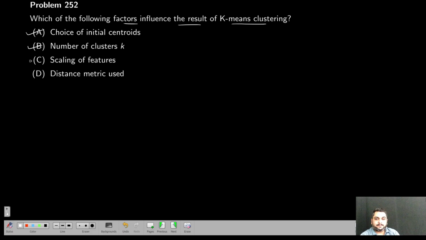Scaling of features, yes, because it changes the distance metric, so there will be an impact on how the clusters form, because the values of the points change. Distance metric definitely impacts, because if you use squared Euclidean distance, we'll get different clusters. If you use cosine or Manhattan, you may get different ones.